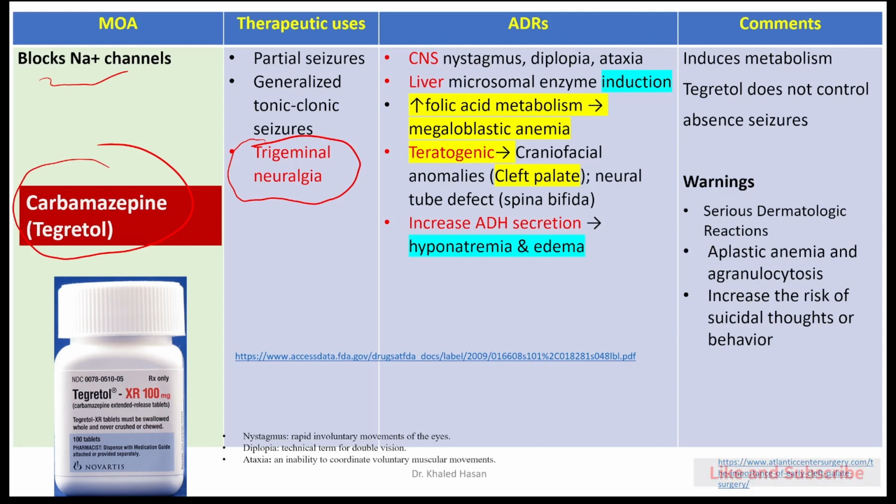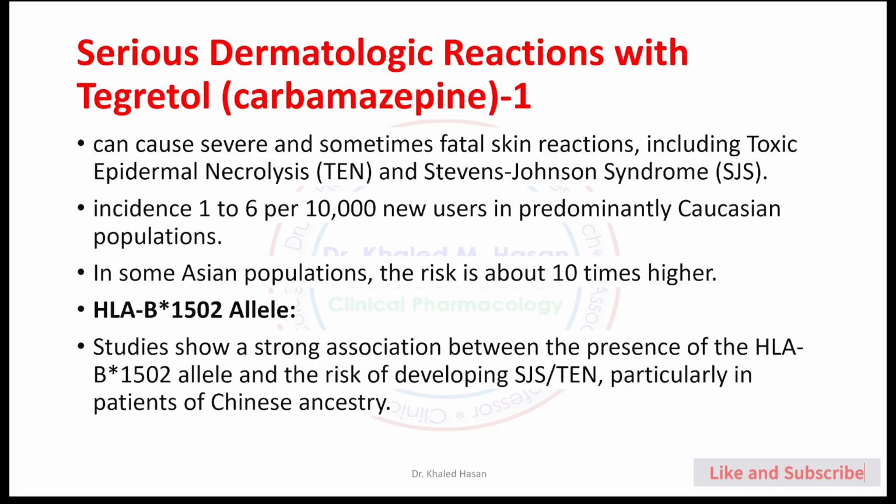carbamazepine, Tegretol. This medication may cause nystagmus, diplopia, ataxia, induced liver enzymes, increased metabolism of folic acid causing megaloblastic anemia, teratogenicity, increased ADH, and it can cause hyperthermia and edema. This medication carries the risk of serious dermatologic reaction, aplastic anemia, agranulocytosis, and increased risk of suicidal thought or behavior. Tegretol is available as immediate and extended release tablets.